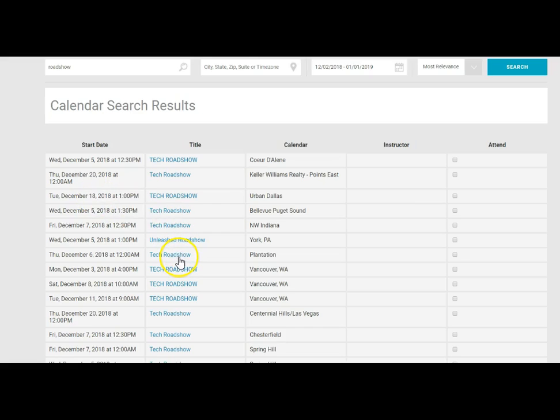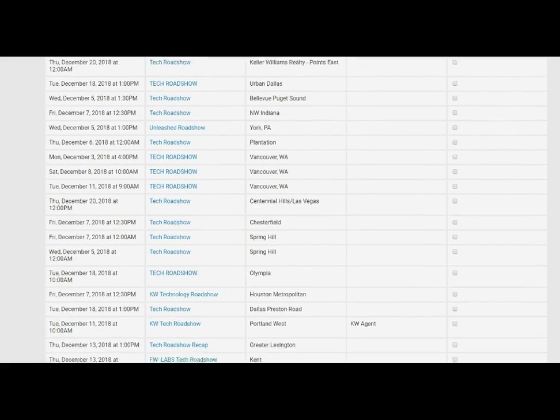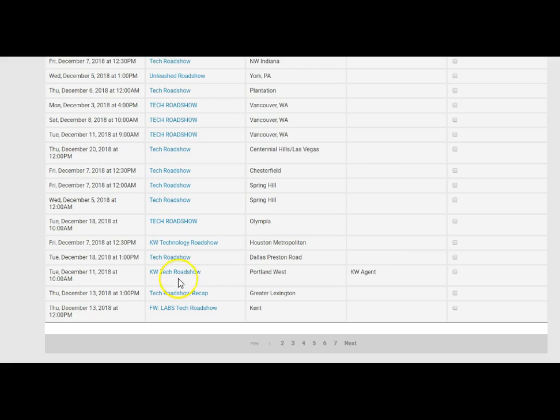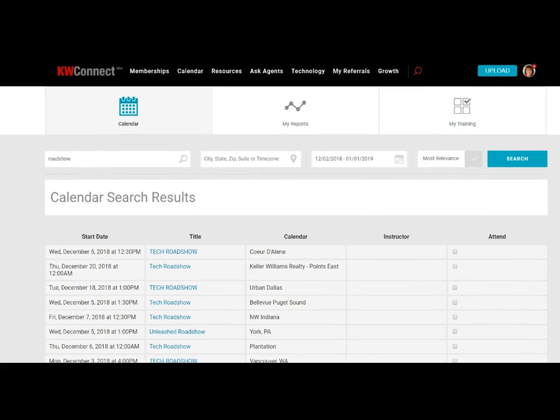And then you can click on that if it's in your market center. When you click on the link, it'll take you to your intranet with the information about that. But this shows you all the Tech Roadshows that are coming up. So make sure that you are attending a roadshow in your area. And if you don't know anything about it, check with your market center leadership to make sure that they have the roadshow on the calendar for all the agents in that market center.